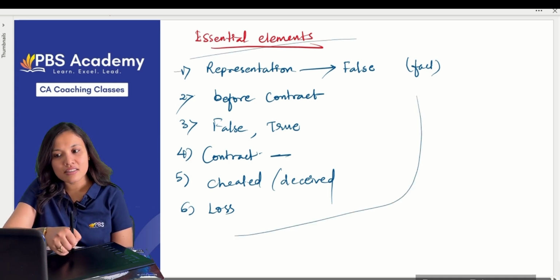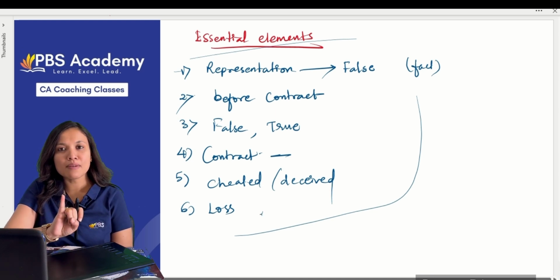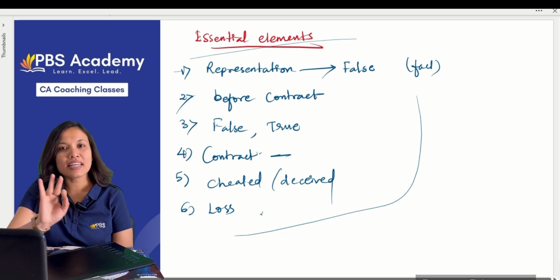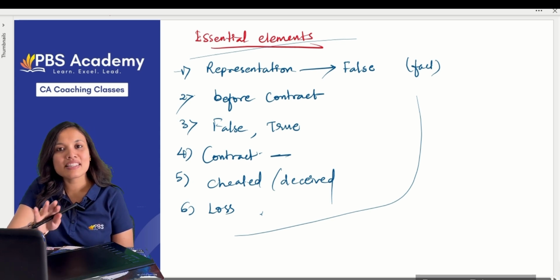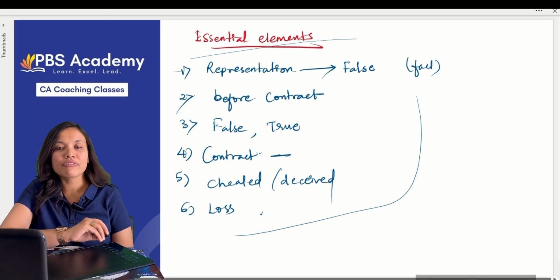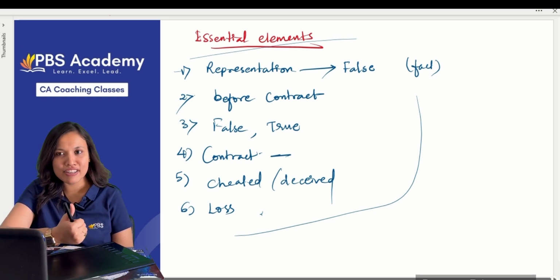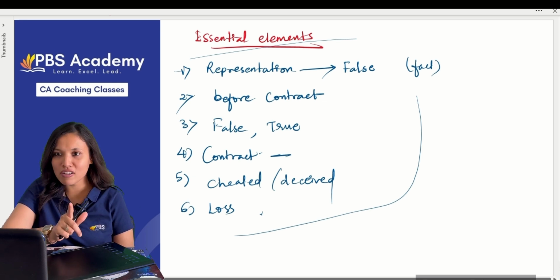Now, if such a contract happens, what will happen? The contract will become voidable. Second, he can cancel the contract within a reasonable time. He can sue for damages. And the last one, he can still insist on performance if the representations were to be made true. Okay, so this is all about fraud. Are we clear? We studied the definition part. Then we found out whether silence amounts to fraud or not.